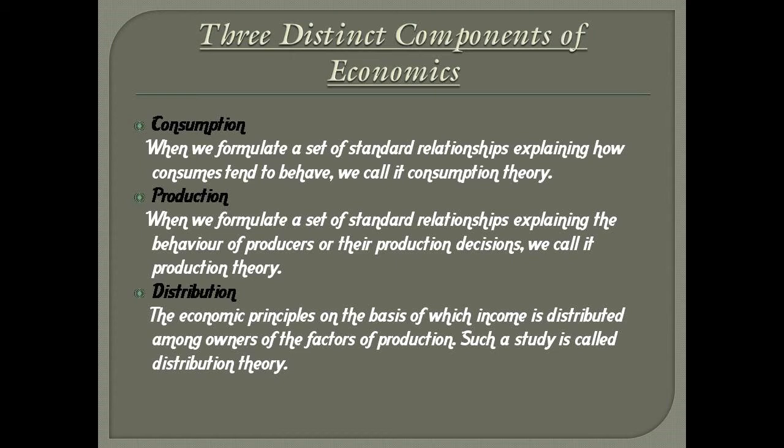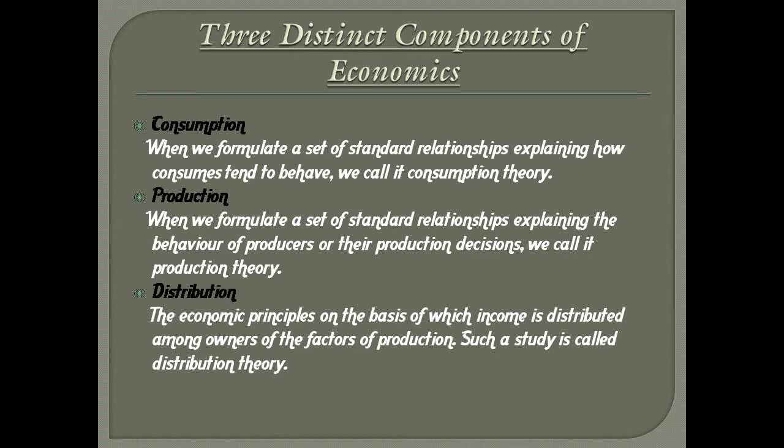The third is distribution. Now we are also interested in knowing how income is distributed among the owners of factors of production, which is land, labor, capital and entrepreneurship. A part of income generated will go to the owners of land in the form of rent. A part will go to laborers in the form of wage. A part will go to owners of capital in the form of interest, and a part will go to the entrepreneur in the form of profit. The economic principles on the basis of which income is distributed among owners of the factors of production, such a study is called distribution theory in economics.